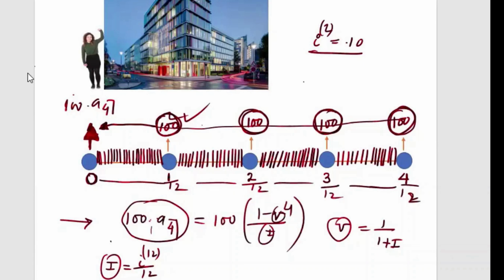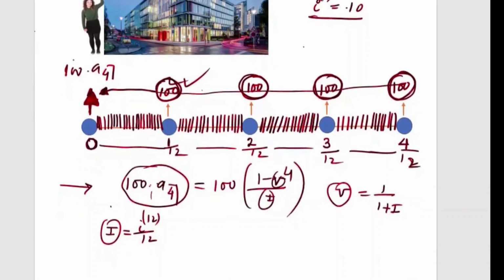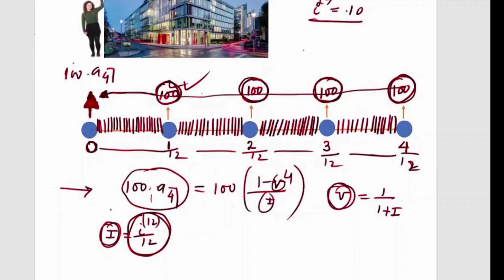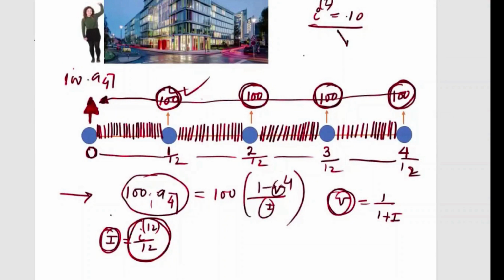The annuity symbol will not change. The only thing you need to do is find I12 by 12 here. If directly I12 is given, you know capital I, you find capital V, put here. If I12 is not given, I2 is given, then you find I12 by 12 from I2. That's all. You find I12. You put I12 here, you get I12 by 12. Then find V from that, then put here.